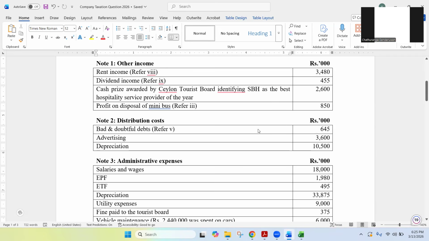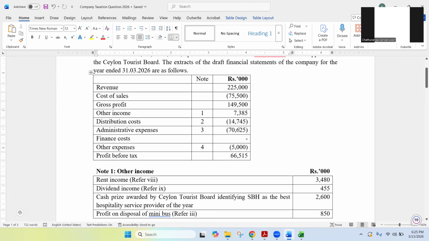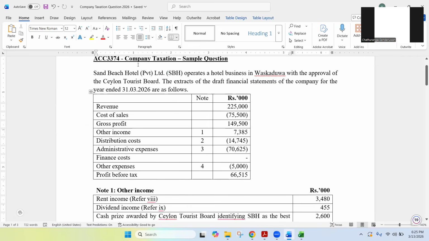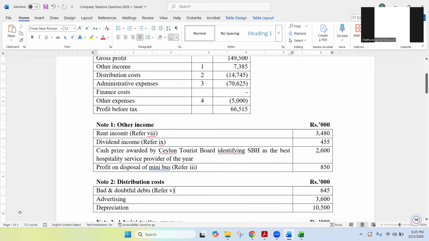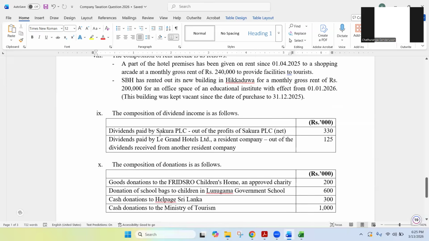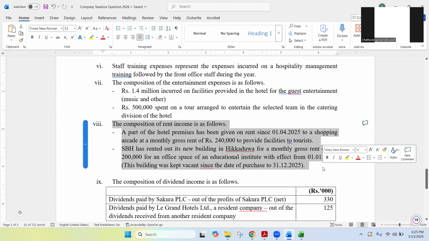There's no one universal correct way to read the notes, but as a practice, when you are reading from the very beginning of the question, the first note we find is note number 1, other income, and coming under that you have rent income, refer 8. That is the first note, no? So while you are reading rent income for the first time, you can go to, okay, note number 8. Right, this is note number 8 related to rent income. You can read it. That is also possible.